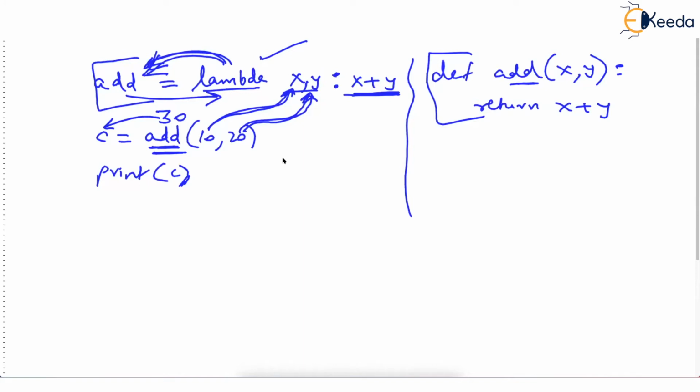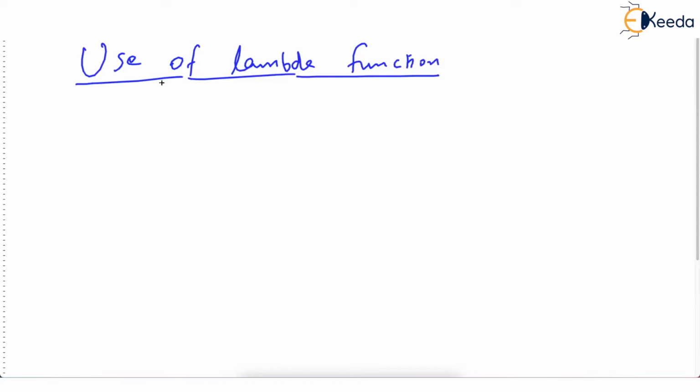So if you are comfortable, I will go to the point here. What is the application of the lambda function? Use of lambda function. See, these lambda functions, which are unnamed functions, are used in, check the word now, higher order functions.